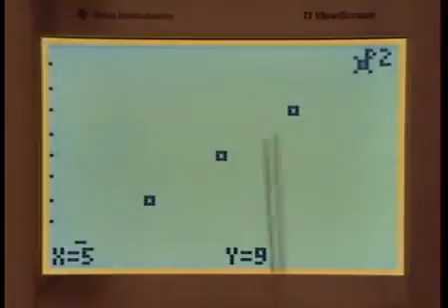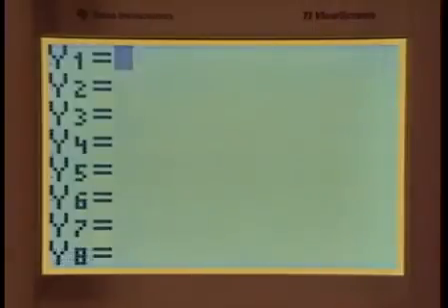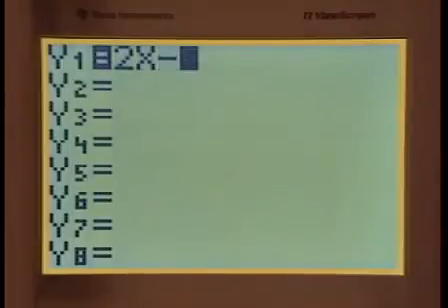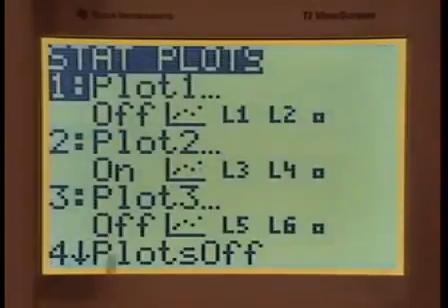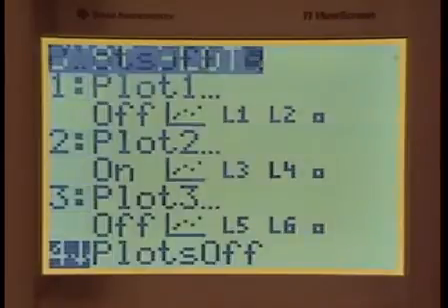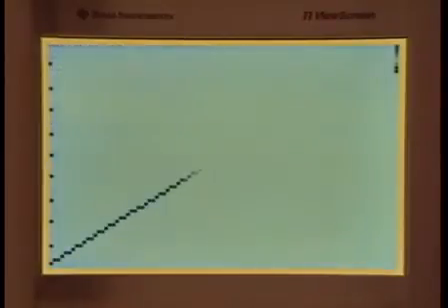However, we know now that we can join these points with the continuous graph. Again, going from the discrete graph to the continuous, we plug in the equation we saw was 2n minus 1, but here we're going to use 2x minus 1. It's just the name of the variable, and x usually means any real number. Let's graph that, and there we have our line. And again, if I trace, I would only get these points, so we need to delete these points so we can have our cursor trace any point we want. Let's go to stat plot, turn plots off, number 4. It's done, and now we graph.